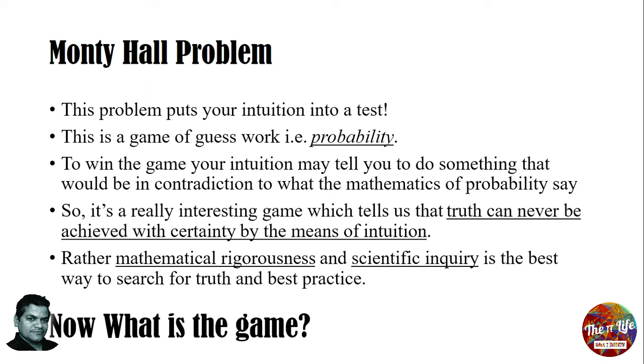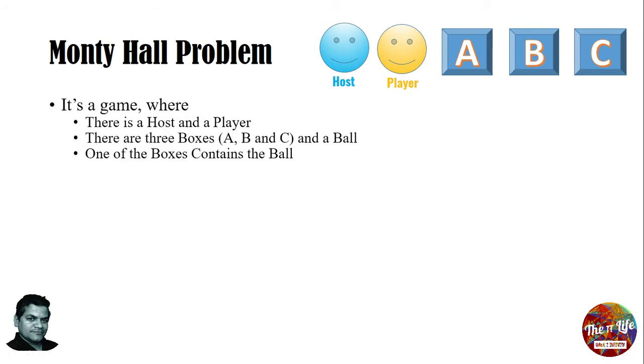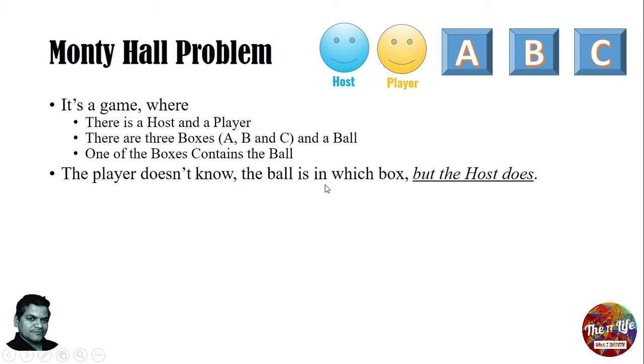Now, what is the game or what is the problem here? In this problem, we have a host and a player and 3 boxes, and a ball that the host has. So there are 2 persons involved, one host, one player, and then there are 3 boxes A, B, C and a ball. One of the boxes contains the ball. At the very beginning, the host puts the ball randomly into one of the boxes. So the player doesn't know which box the ball is in, but the host does.